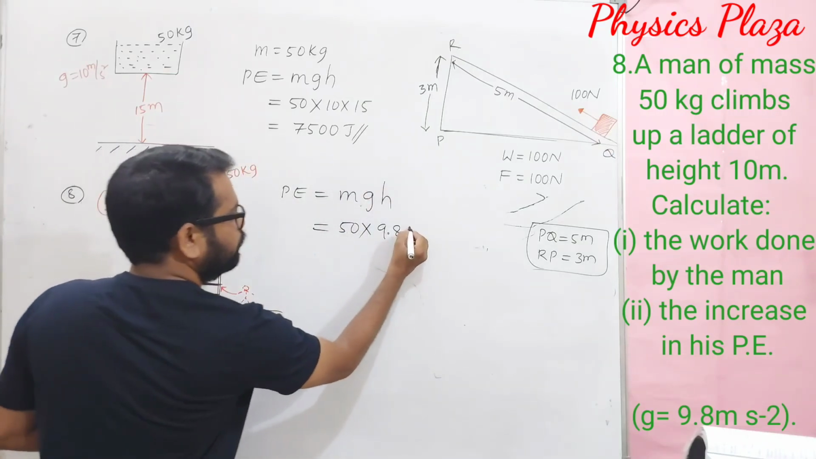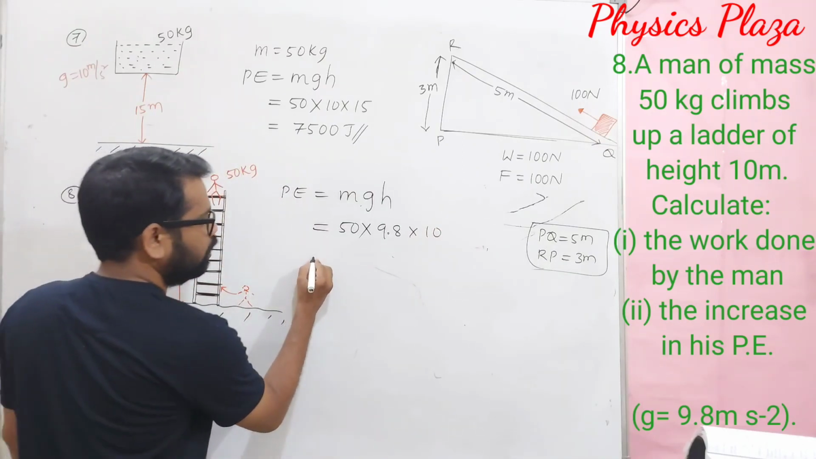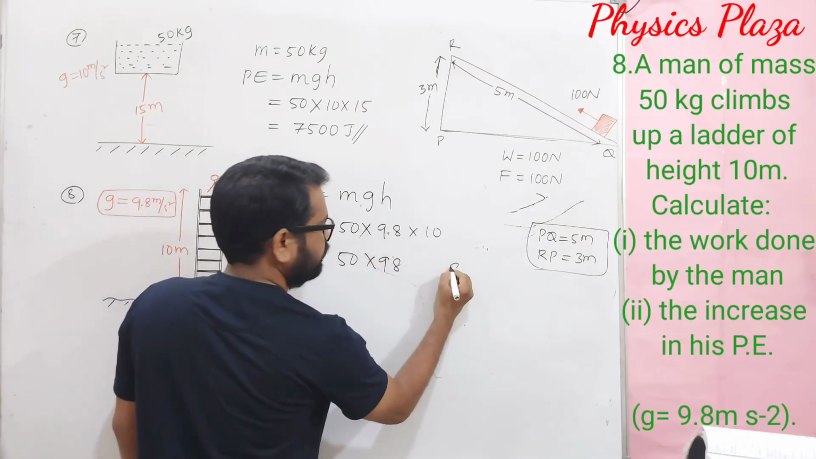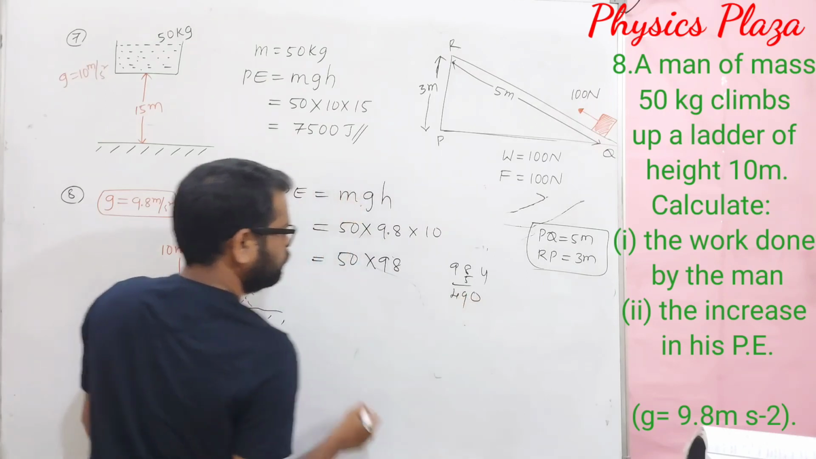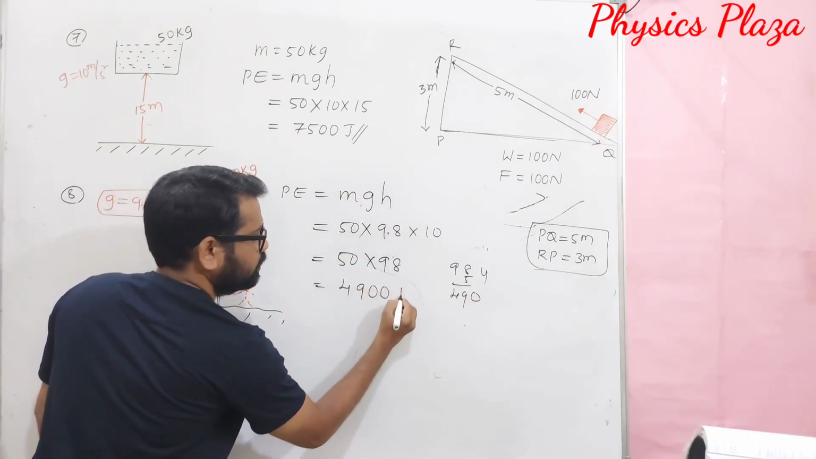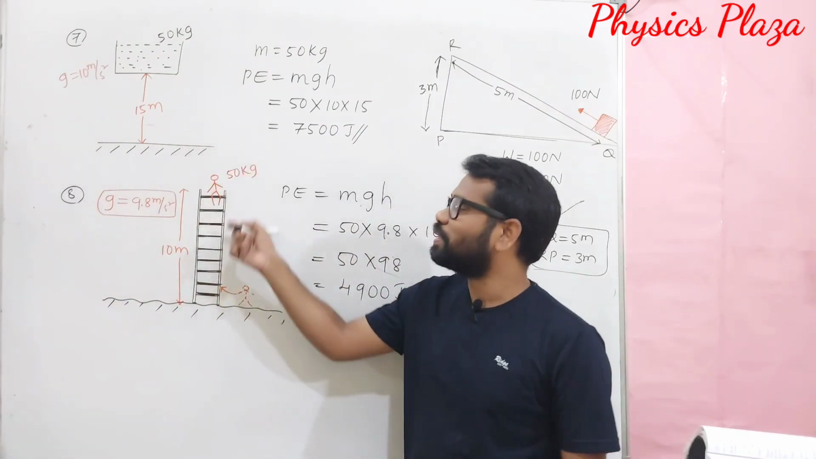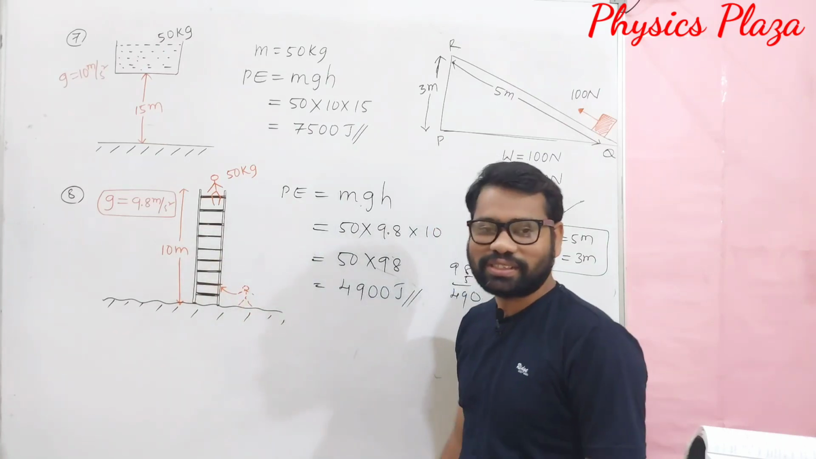So here the height is how much? It is 10. So this will be 50 into 9.8 into 10, which is 4900 joules of gravitational potential energy when a person climbs up a ladder. Okay, children, just copy this question.